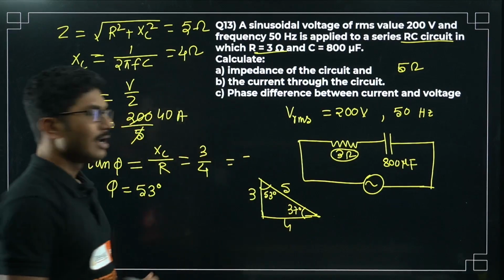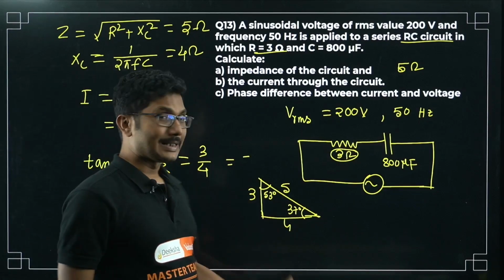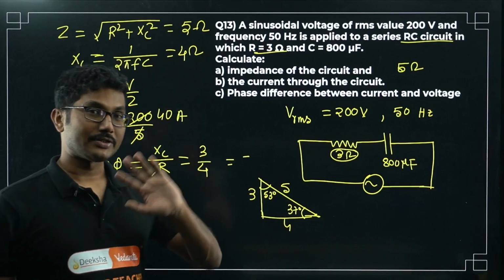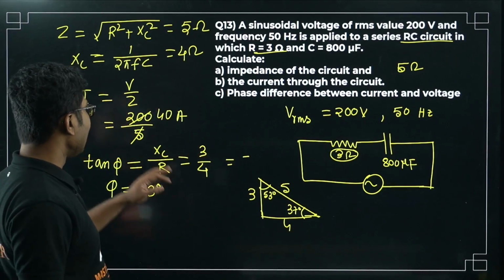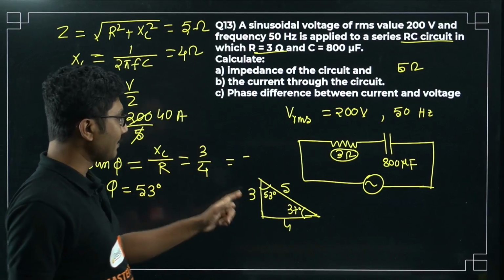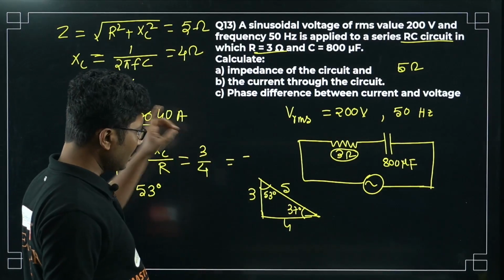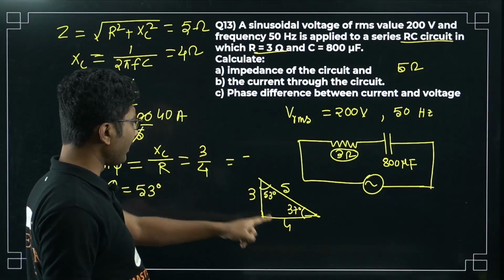So these are the complementary angles. This is one of the things I discussed in my basic mathematics for physics class. If you have missed that, you can check that out as well. Now 3 by 4 is basically your tan phi. So 3 means perpendicular by base. So perpendicular in this case is 3 and base is 4.